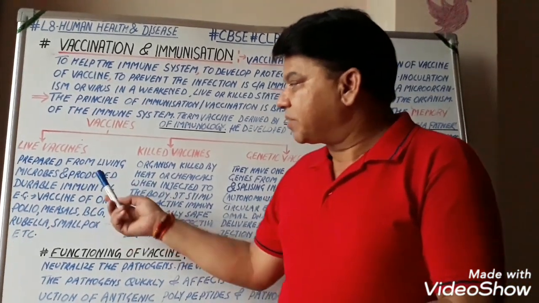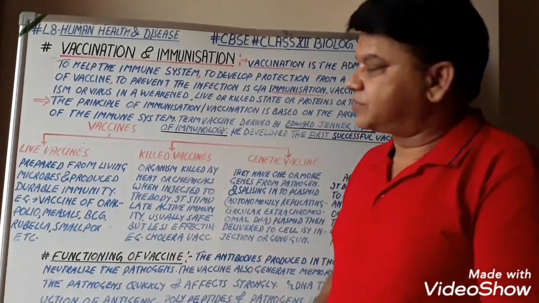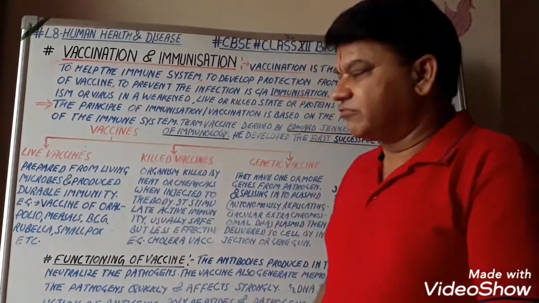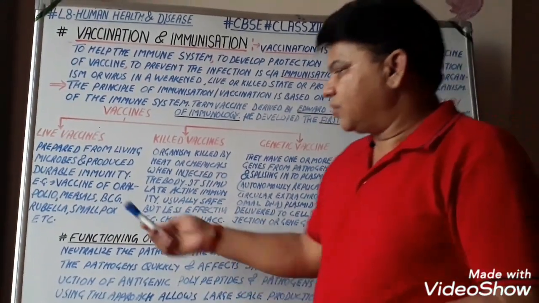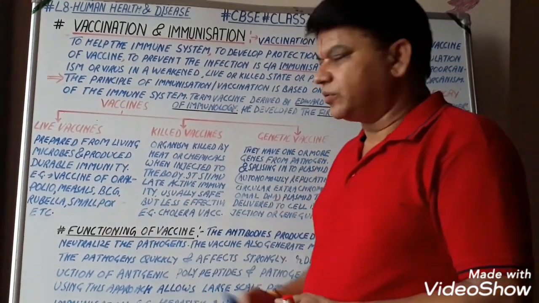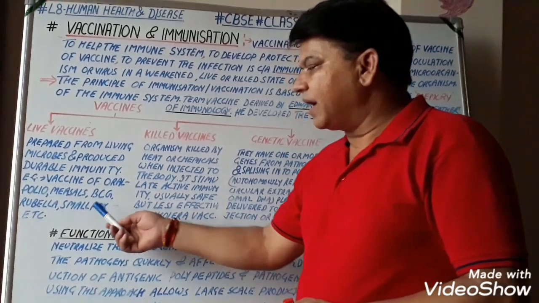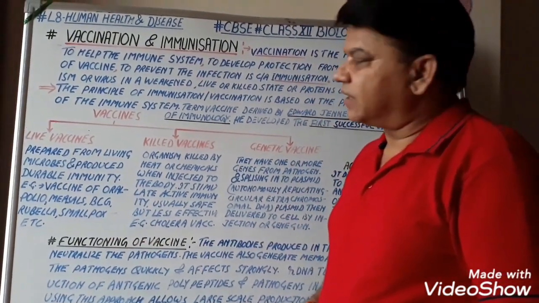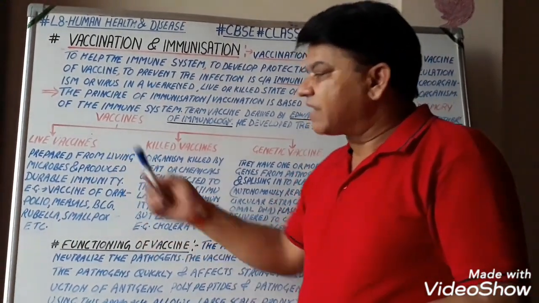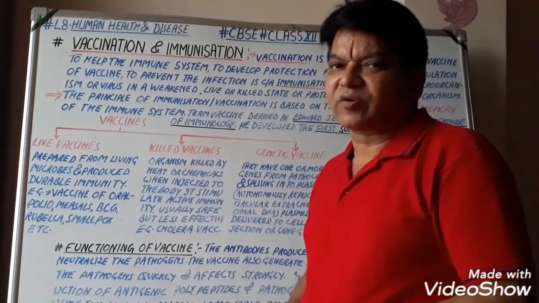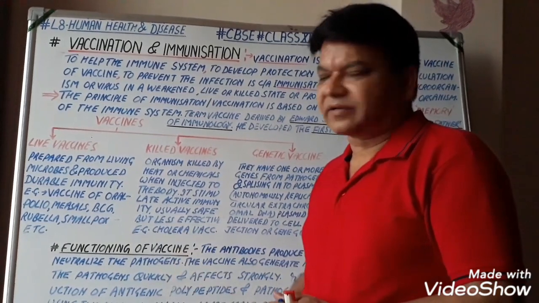Live vaccines are prepared from living microbes and produce durable immunity. For example, vaccines of oral polio, measles, BCG, rubella and smallpox, etc. So these live vaccines give long-term immunization in the body of any person.